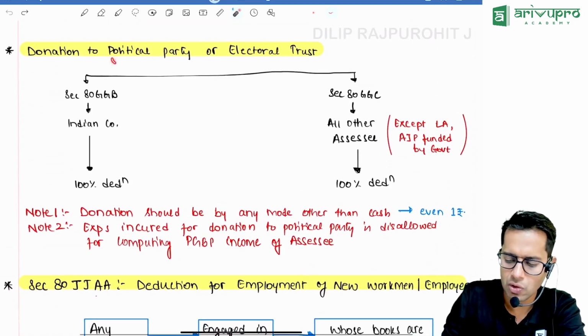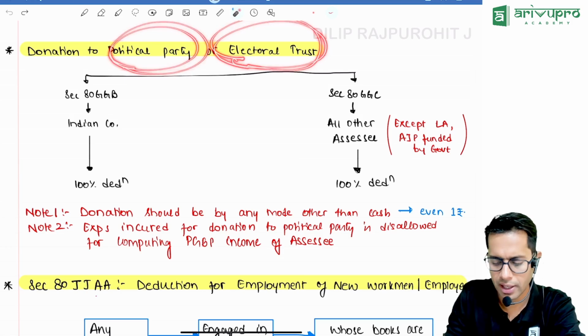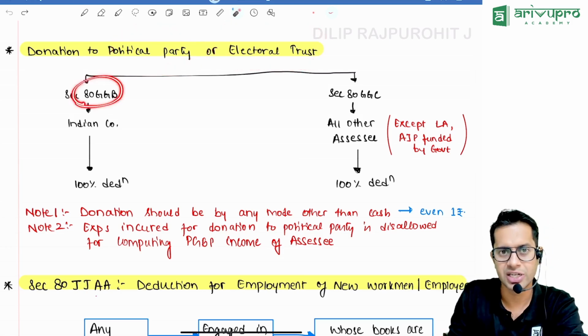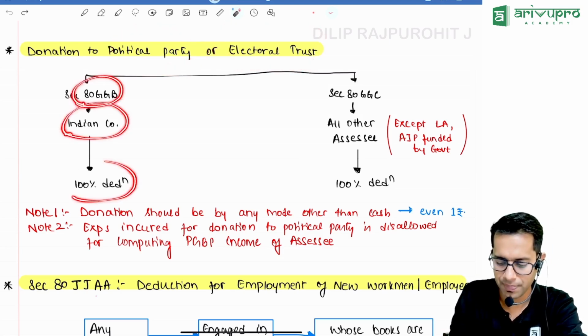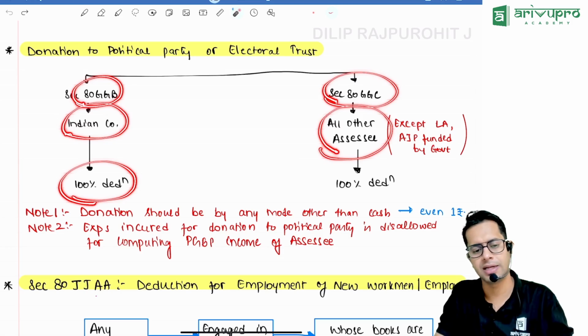Now, if I donate money to a political party, I can claim deduction. If I donate money to a political party or electoral trust, I can claim deduction under section 80GGB if I am an Indian company, and I can claim deduction under 80GGC if I am any person other than an Indian company.